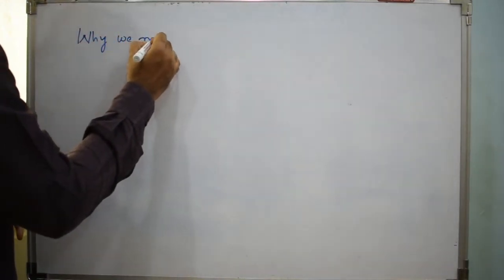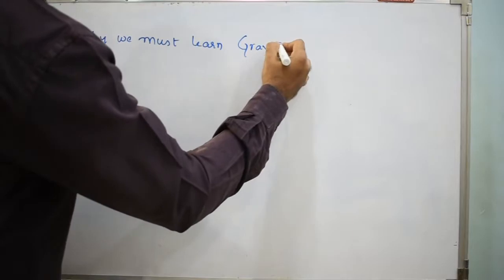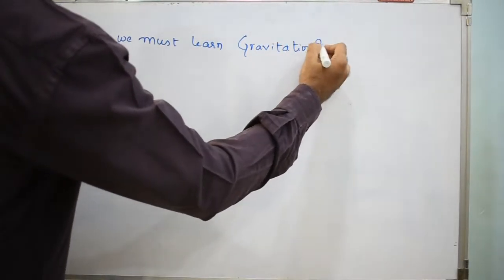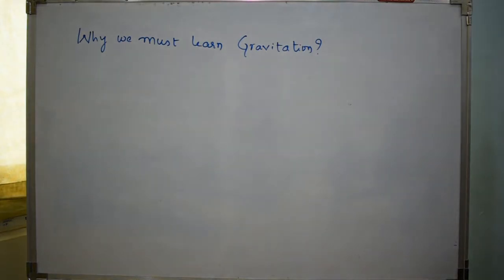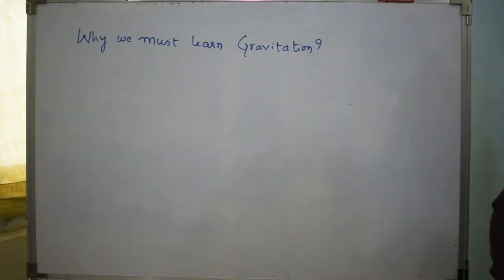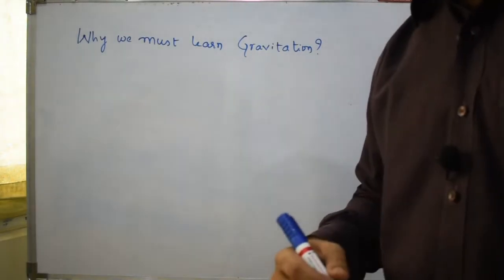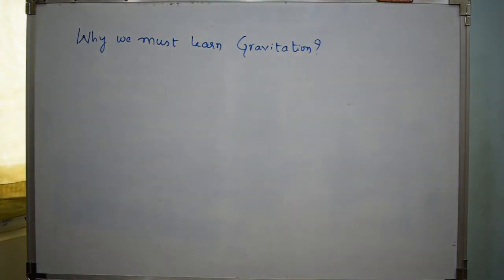Let's imagine this world where we are living. It's not an imagination; let's take the world where we are living on planet Earth. We do so many things every day. We go to school, we come back from school, we play different games: cricket, basketball, football, hockey, tennis, shuttlecock, and so on. We eat, we sleep, we push things, we play with things. These are all possible just because of this thing called gravitation, the force of attraction between two masses.